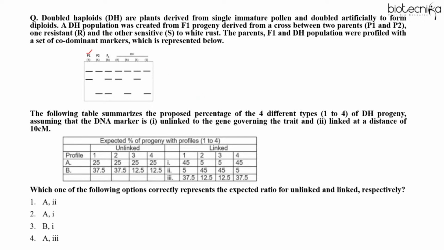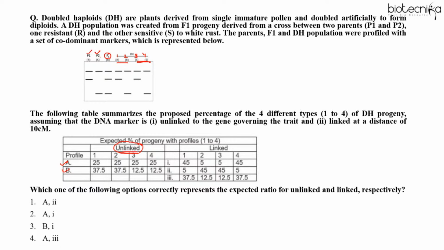See, this is parent 1 generation, this is parent 1, parent 2, and this is F1 generation, right? And these are all the progenies, right? So 1, 2, 3, and 4. So you can see these 2 are resistant and these 2 are sensitive. So first of all, you have to find out that if they are unlinked, then which one option is correct? Is it A or is it B?